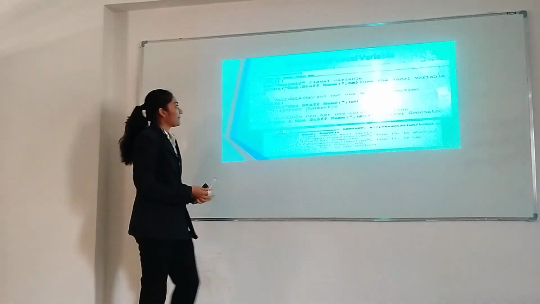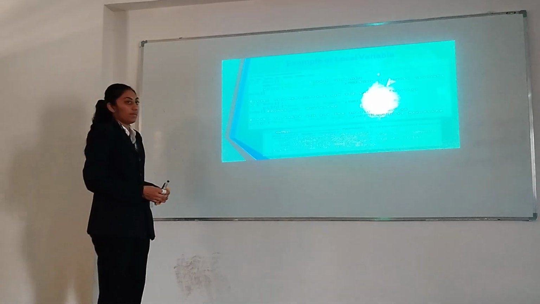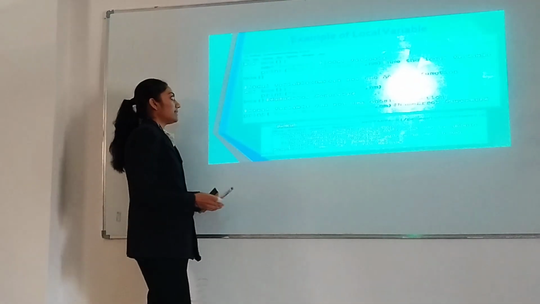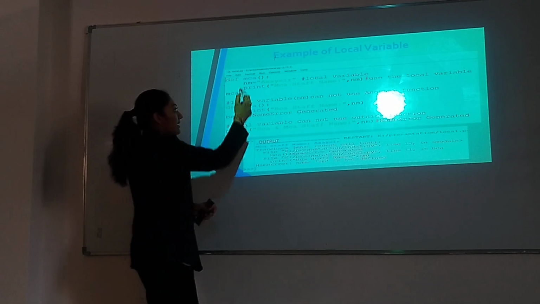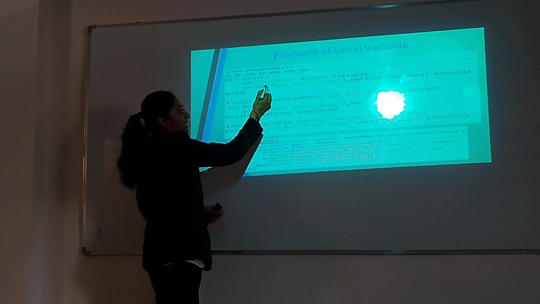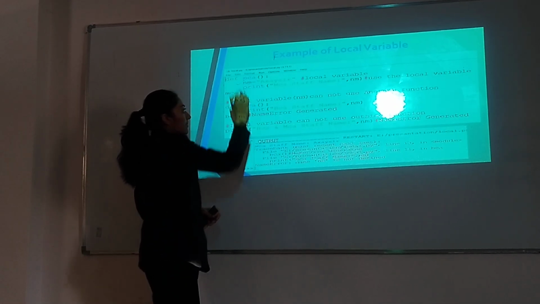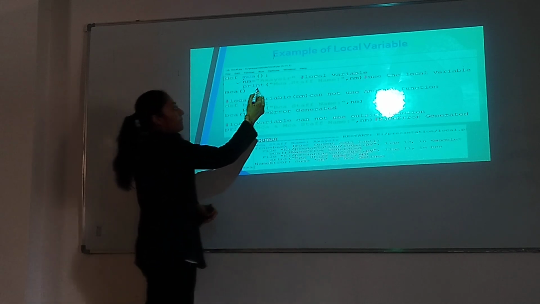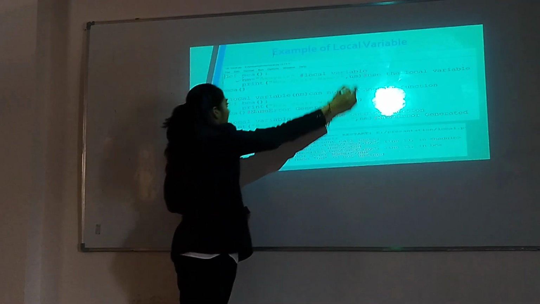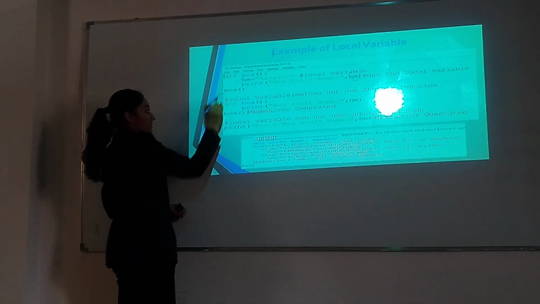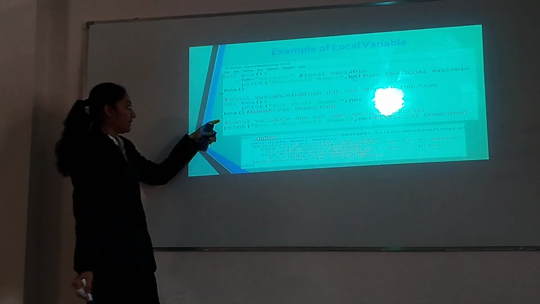Next. Example of a local variable. It is always declared inside a function, so create the function first. Function name is MCA and variable name is name and assign the value Akshay sir. This variable is a local variable. Then print the message MCA staff name and print the variable. Then call the MCA function and create another function.